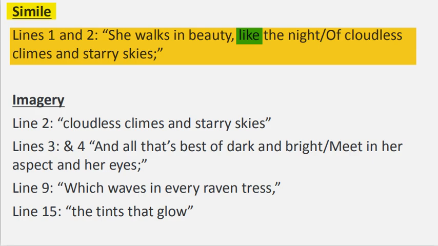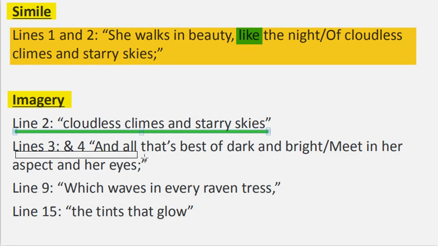Let's go to imagery. Imagery is the use of expressions which create mental pictures in the mind of the readers. Almost all images used in this poem are imagery of sight. Line 2: Cloudless climes and starry skies. This creates a clear picture of a night when the stars are out glowing in the sky without any cloud obscuring them. We also have imagery in lines 3 and 4.